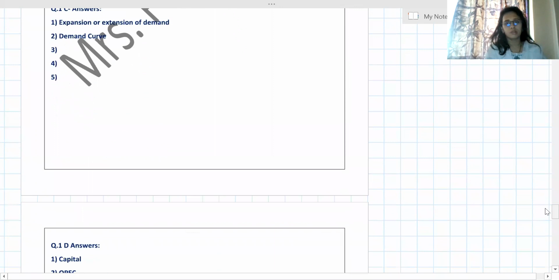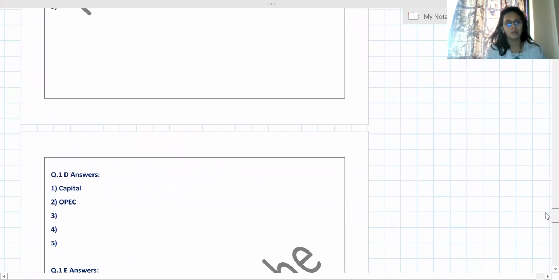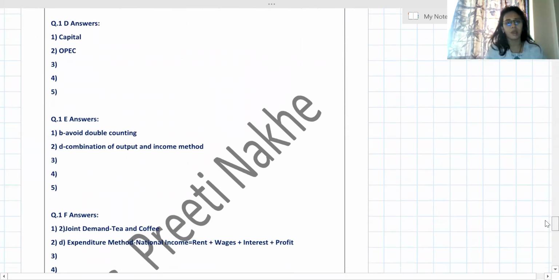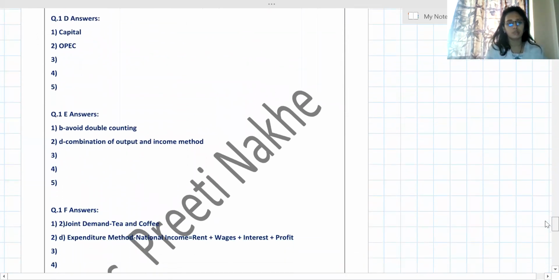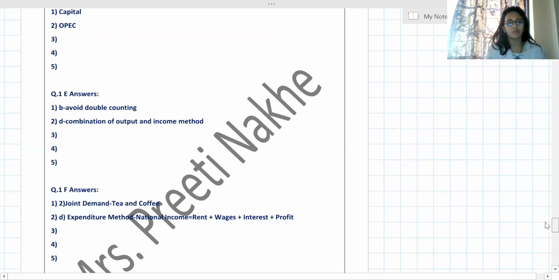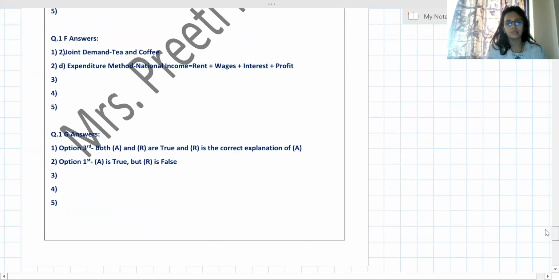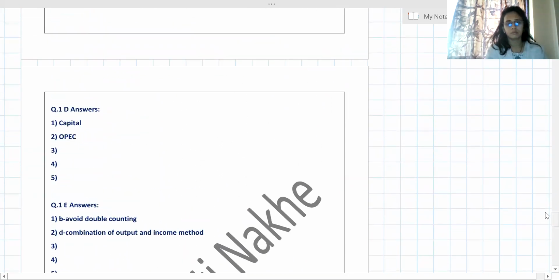You can see 1D. I have not copied the questions anywhere. The way I have discussed all these things in the above part, I have just copied that. I am showing how your answer sheet will look.